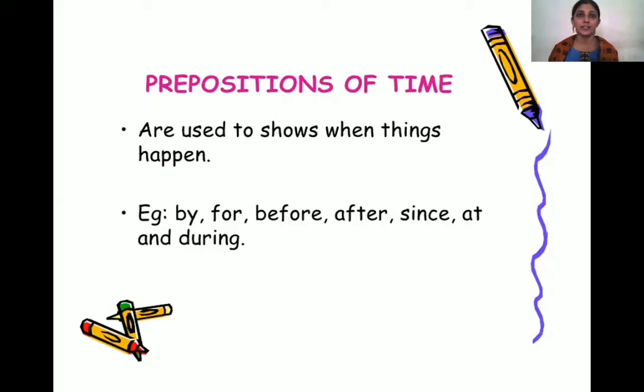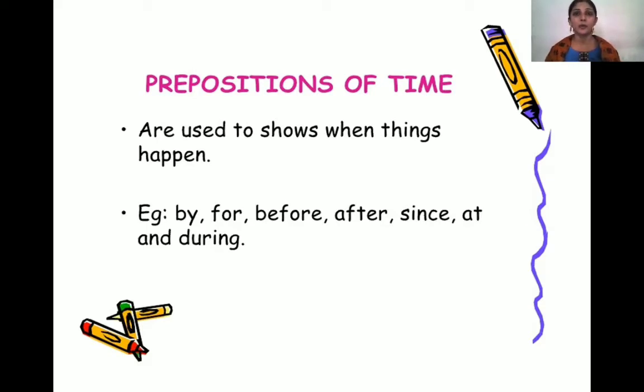When somebody asks our schedule and all that, we use preposition at. So the college starts at 7:45, for example. The train departs at 11 o'clock, for example. All right, so this is the most common and very oft used preposition of time.